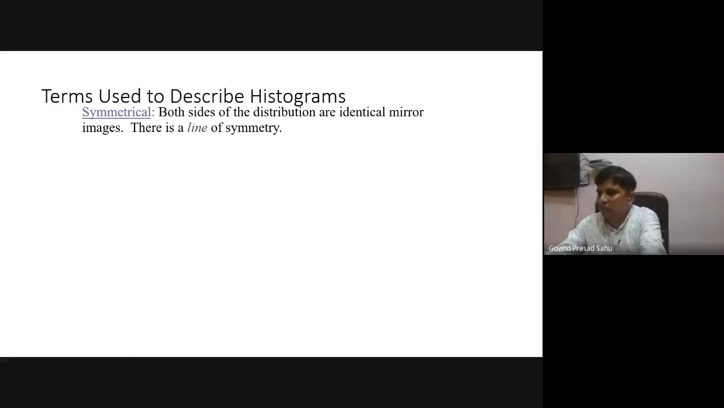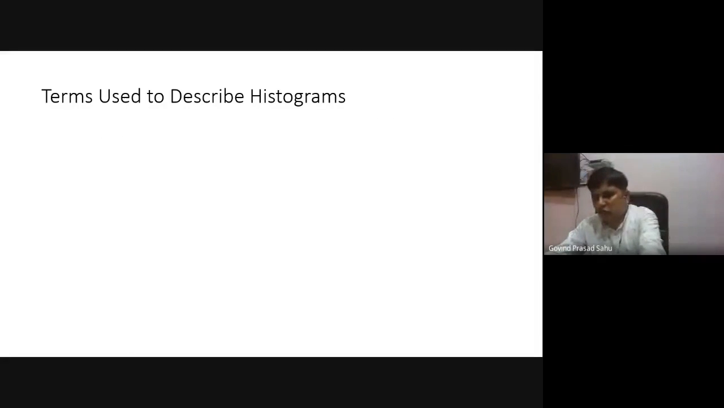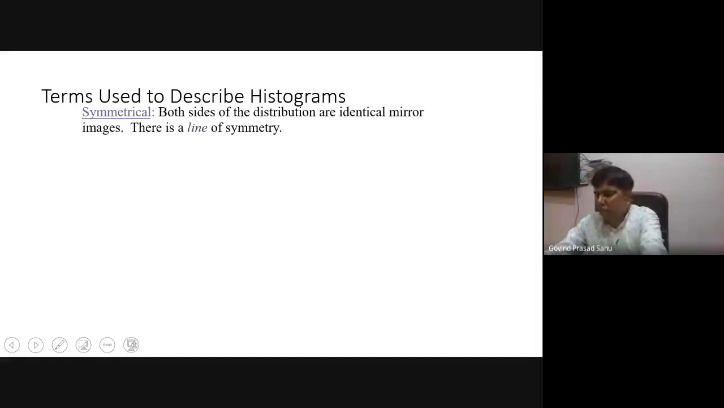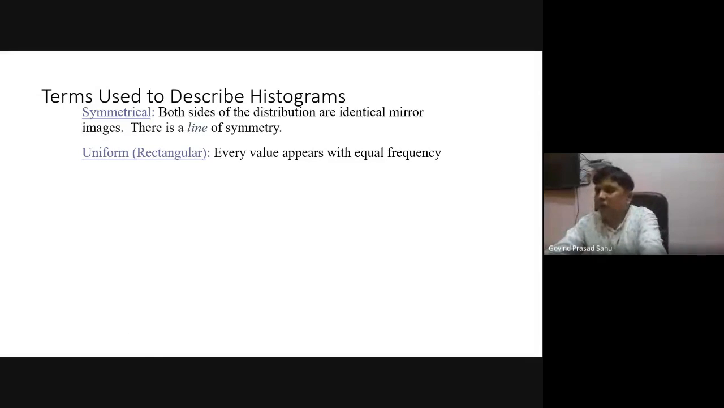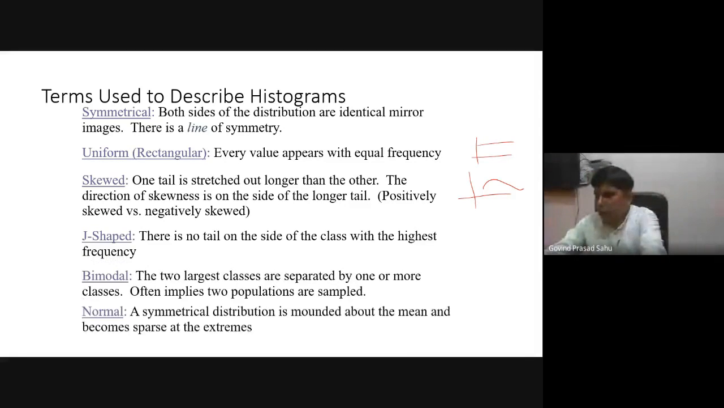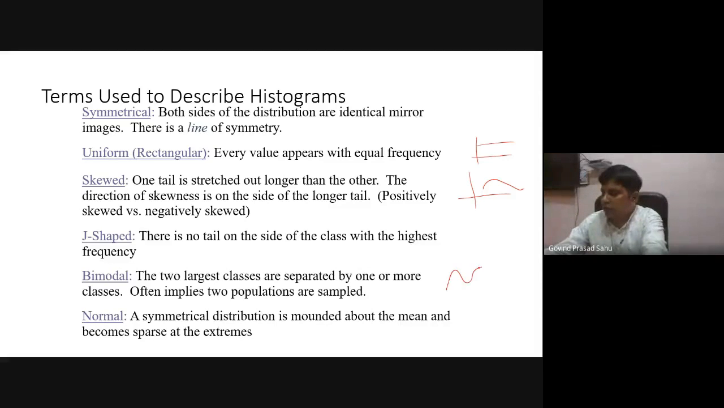The terms used to describe the histograms. Based on this histogram, what are the benefits of these histograms? You can see if you join it through a smooth curve, it is a little bit left skewed. It is not symmetric. So you can see from the histograms whether the frequencies are symmetric or not, whether uniform or not. Skewed means some tail kind of thing. Uniform means it is constant. J-shaped, bimodal. Bimodal means having two peaks.